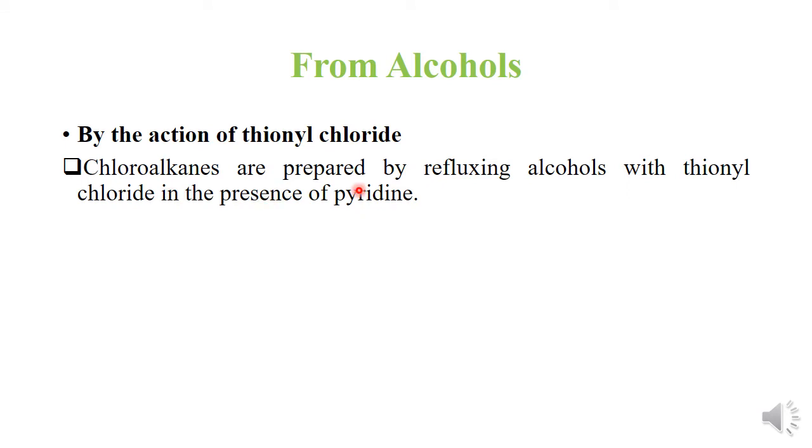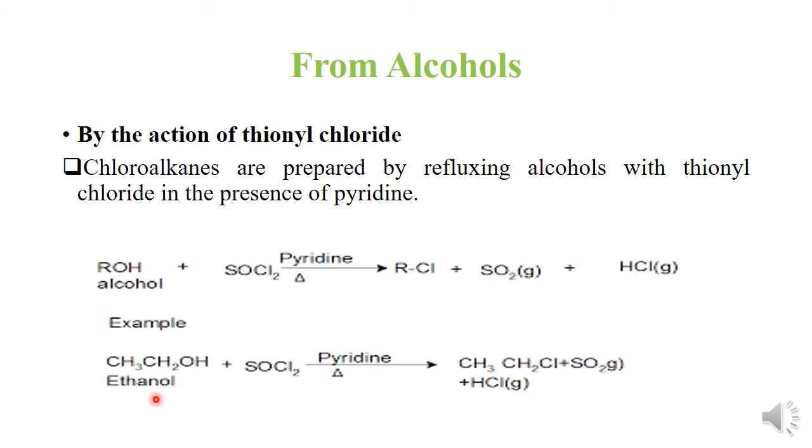Chloroalkanes are prepared by refluxing alcohols with thionyl chloride in the presence of pyridine. Actually, refluxing is the process of heating a liquid in a flask with a condenser so that the vapors are condensed back into the flask. कि जो वेपर्स है वो दोबारा से किसमें डिपॉजिट हो रहे हैं? फ्लास्क में. क्लियर? For example, this ethanol is refluxed with thionyl chloride in the presence of pyridine and